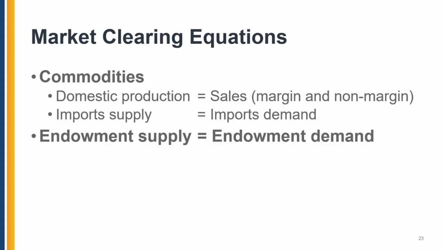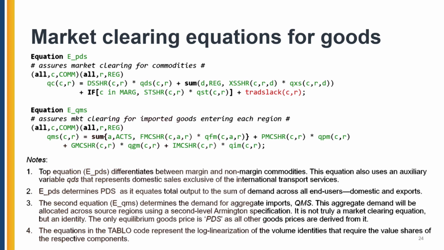The market clearing equations for commodities and endowment basically entail this. Domestic production is equal to total sales, margin or non-margin. Import supply is going to be equal to import demand. And endowment supply has to be equal to endowment demand. Again, everything is exhaustive in the model, so you're not going to have anything left unused or for inventory.